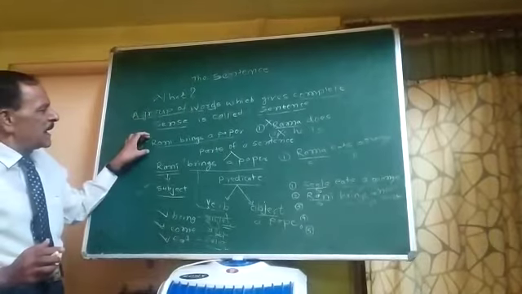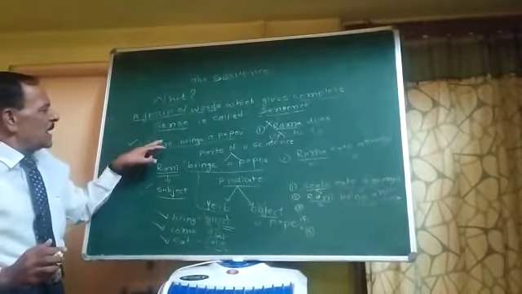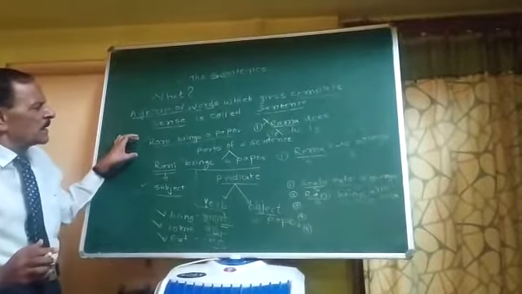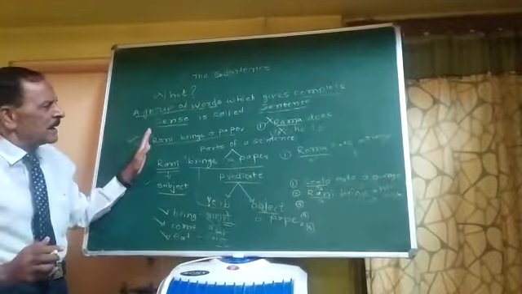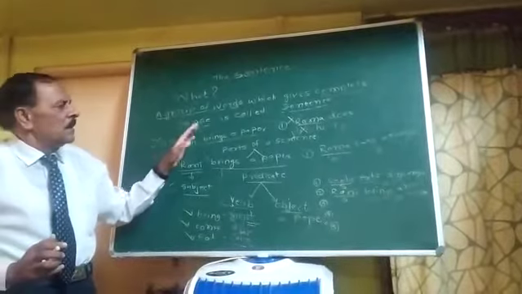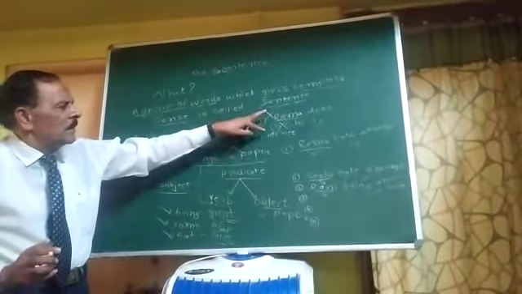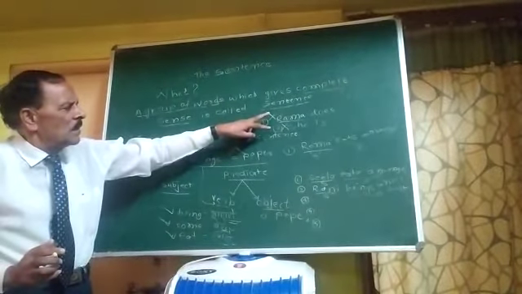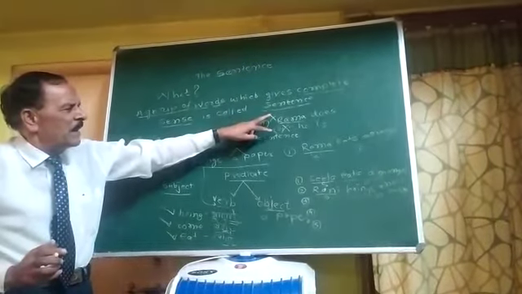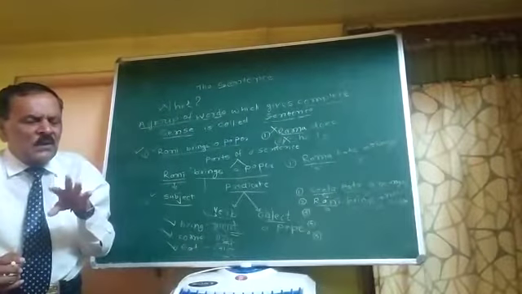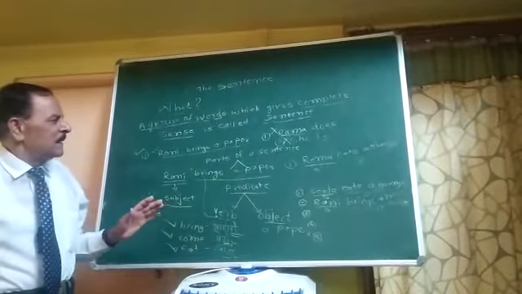Here I have cited one example. Rani brings a paper. It is a group of words which makes the complete sense. Here these two groups of words I have given, but they don't carry the complete sense, so they are not sentences.